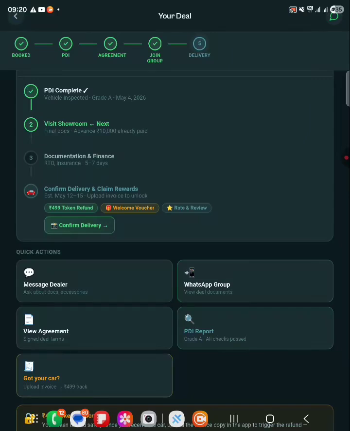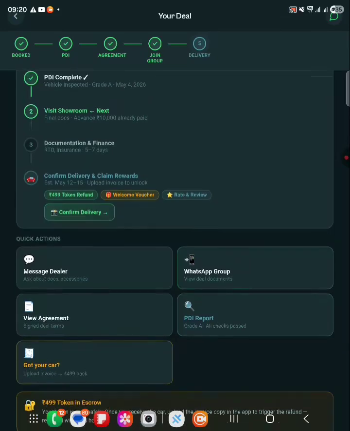Our car warranty team will be in regular touch with the car dealer as well as the car buyer to make sure that everything is going smoothly. And we will confirm it manually also, whether the car has been bought or not. But what happens to the commitment fee that we took from the buyer?